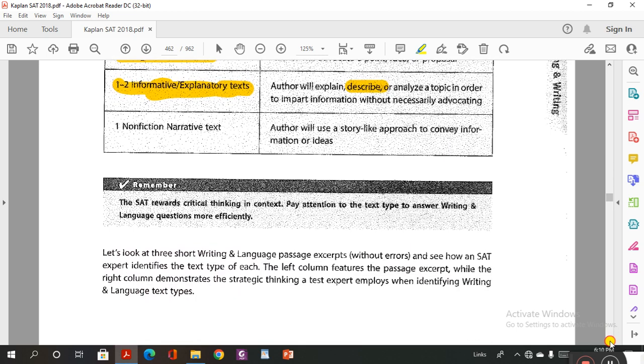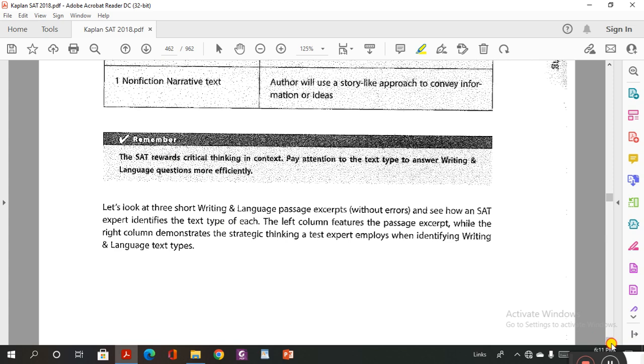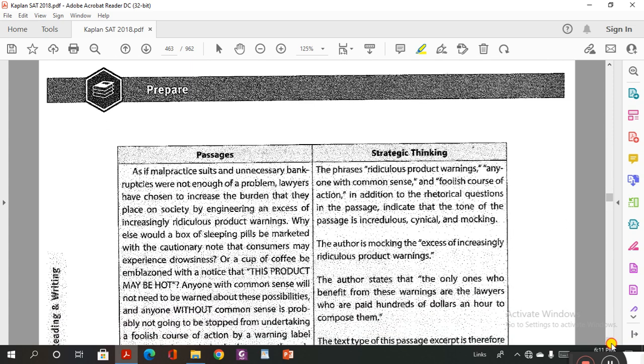Before we go to the concept, or how to solve the questions, how to read the passage, how to choose the answer, you have to know what the text type is.